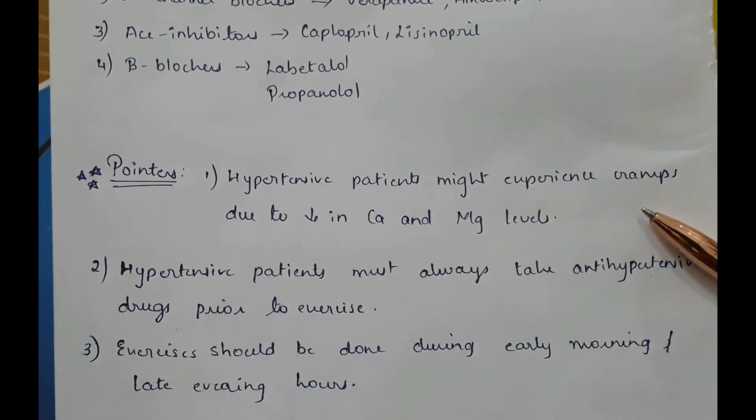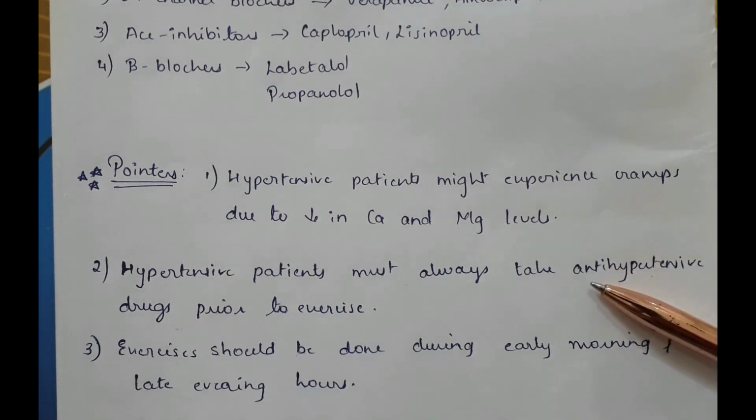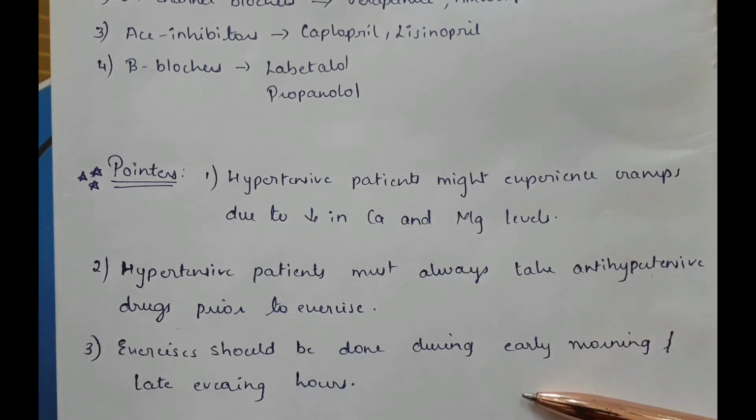Few pointers to remember. Hypertensive patients might experience muscle cramps due to decrease in the calcium and magnesium levels. Hypertensive patients must always take antihypertensive drugs prior to exercise. Exercises should be done during early morning or the late evening hours.